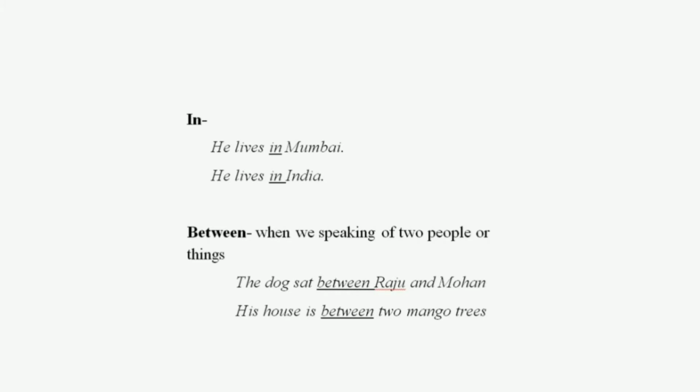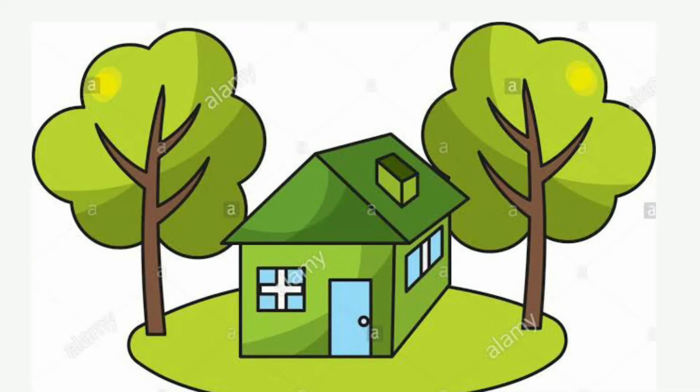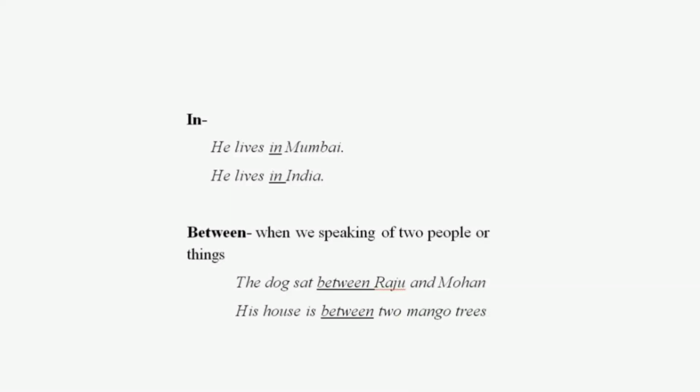His house is between two mango trees. We are talking about two trees and his house. That is, we are speaking of two things or two persons. There we use only between. When we are comparing two things, there we use between.